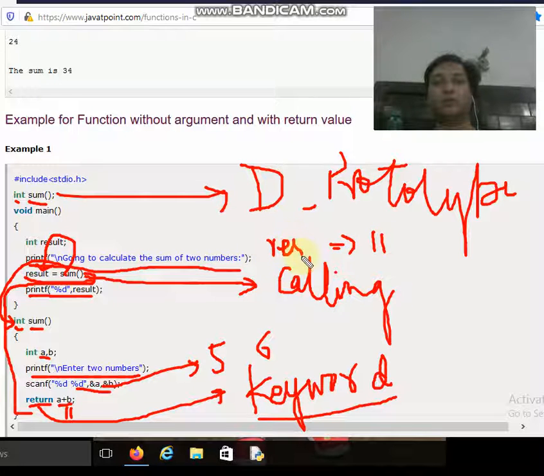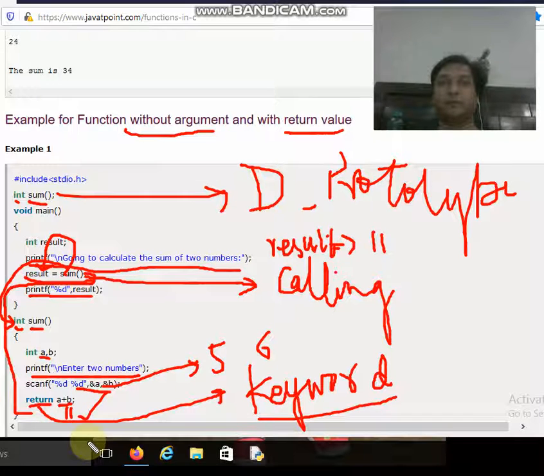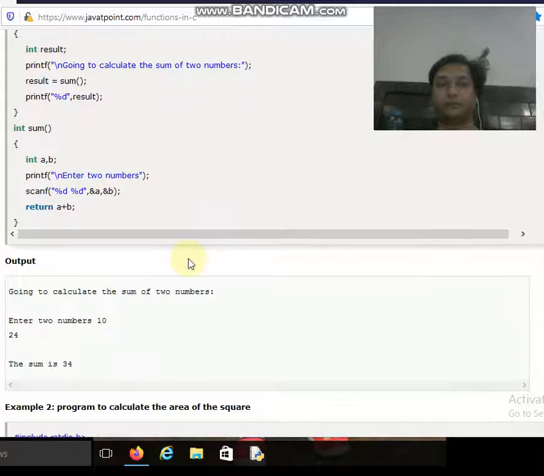So this is how we have seen the working of the function, where the function has no argument. We have not passed any value inside the sum function, but it returns some value, and that return value is 11. So this is how we can understand the working of the function without parameters, without values, but with some returning value. Moving ahead, this is the sample output of this same program. We have entered the two numbers, 10 and 24, and the sum is printed as 34.